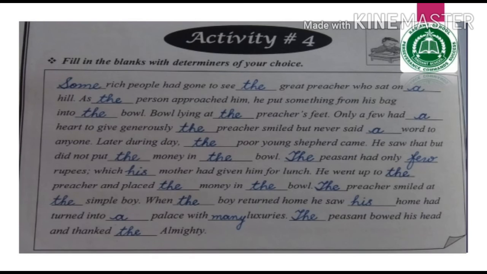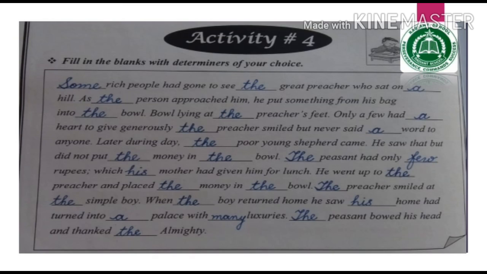As a person approached him, he put something from his bag into the bowl. The bowl lying at the preacher's feet. Why the preacher's? Because the preacher has been talked about before in the story. So something that has already been talked about, that you already know in the story, we put the definite article, the, before that.